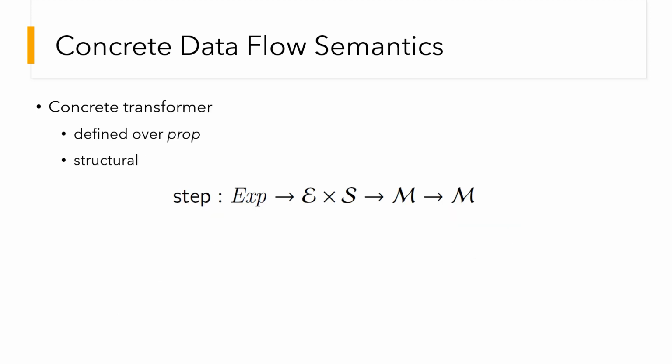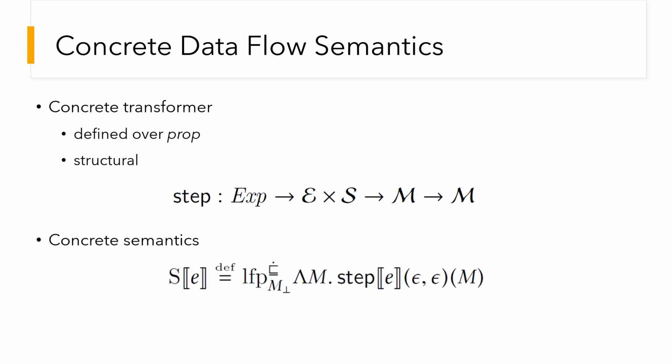The concrete transformer for our semantics is a function step that evaluates an expression in the current environment, stack, and execution map, producing an updated execution map. The transformer is purely structural and defined over the previously introduced propagation function prop. The actual concrete semantics takes the input program and updates the initially empty map in a fixed point fashion until no more updates, that is, no more data flow occurs.